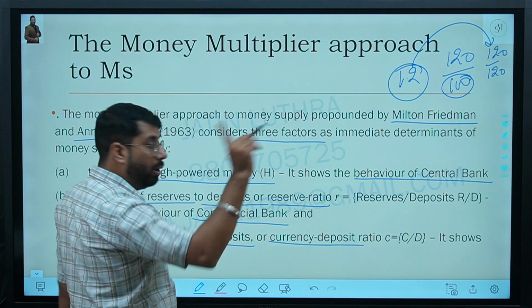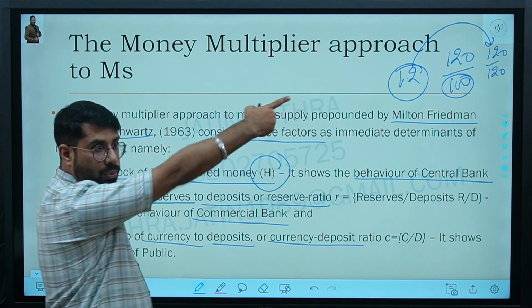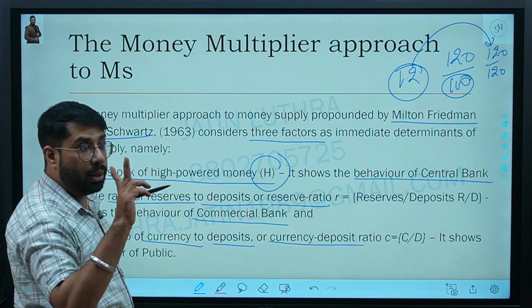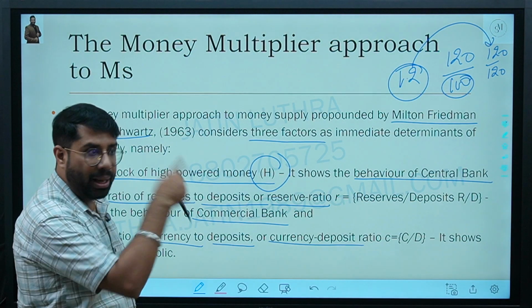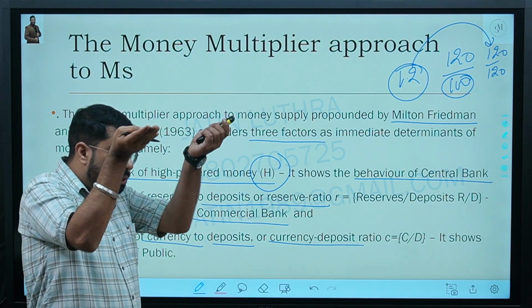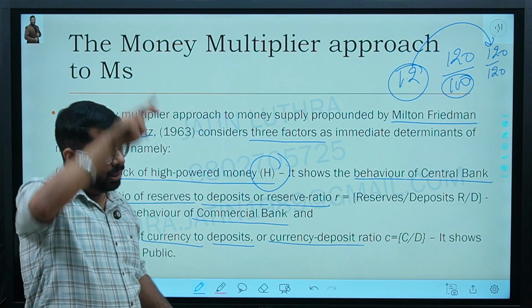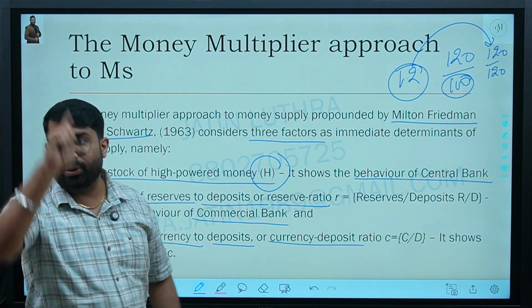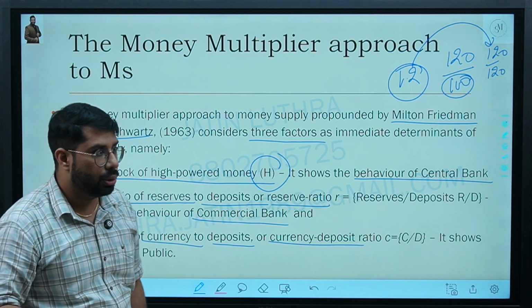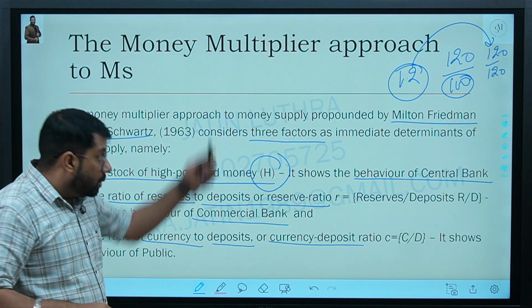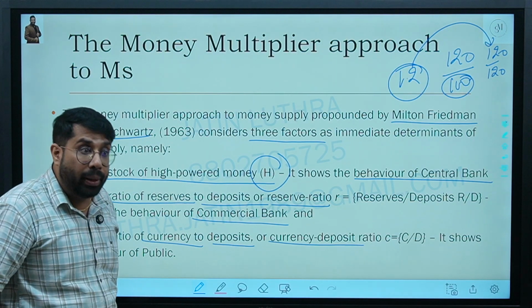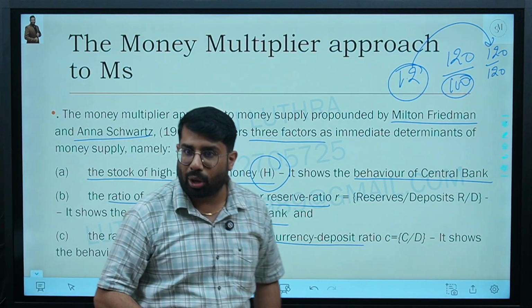will depend upon, first, high powered money. Second, how much reserves commercial banks are creating. The more the reserves, the less the money supply. The fewer the reserves, the more the money supply. That is 1 by R, the reserve ratio. And third, this will happen only when the public deposits its money in the bank. Yes or no?